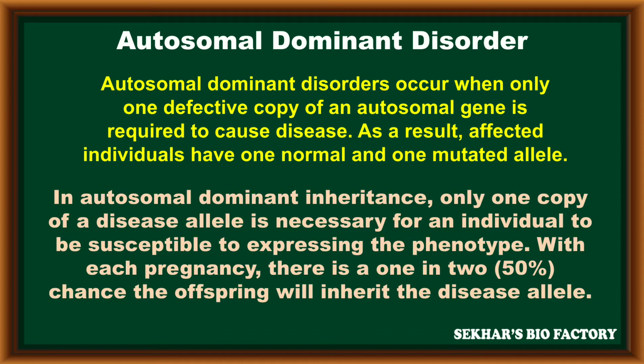In autosomal dominant inheritance, only one copy of the disease allele is necessary for an individual to be susceptible to expressing the phenotype of the disorder. With each pregnancy, there is a 50% chance that the offspring will inherit the disease allele.